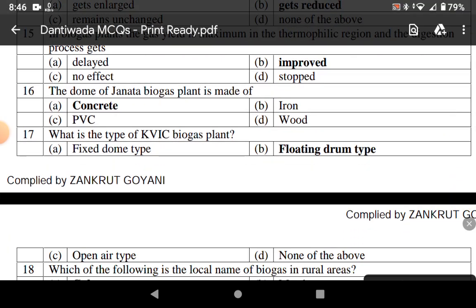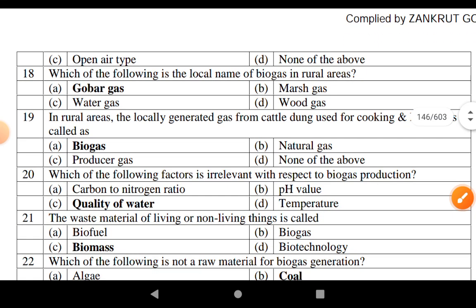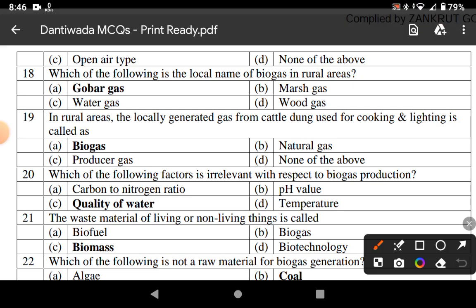A dome of Janta biogas plant is made up of concrete. What is the type of KVIC biogas plant? It is a floating dome type. Which of the following is the local name of biogas in rural area? Gobar gas. In rural areas, the locally generated gas from cattle dung used for cooking and lighting is called gobar gas.